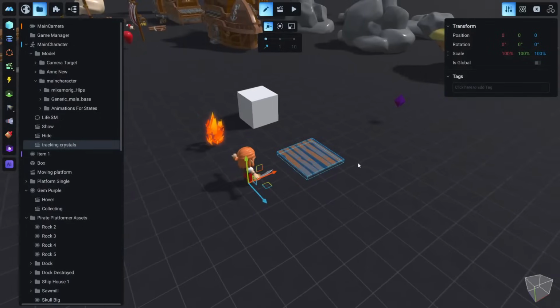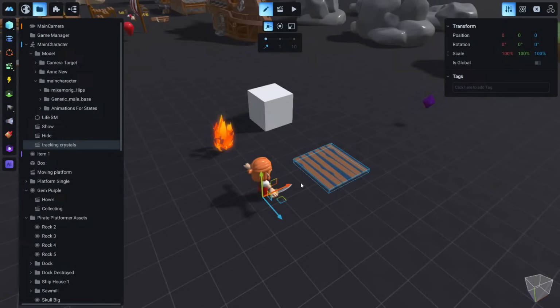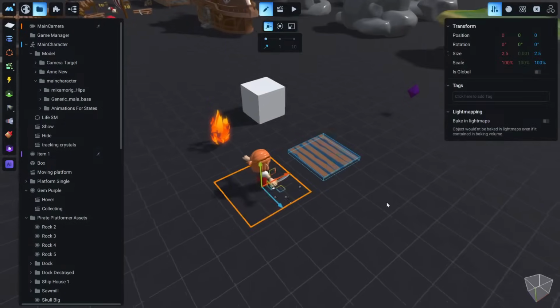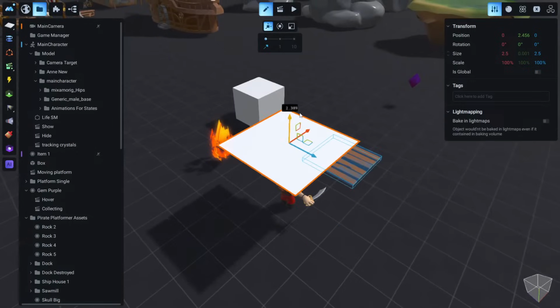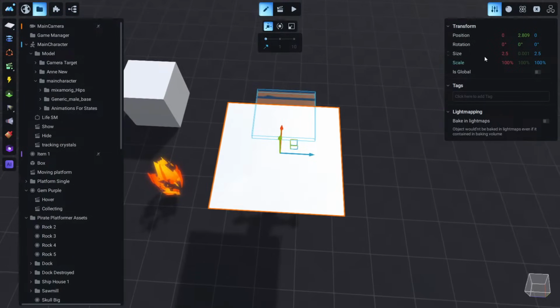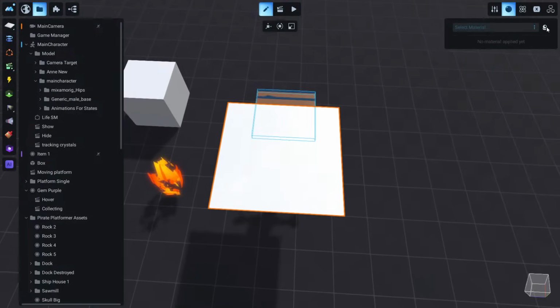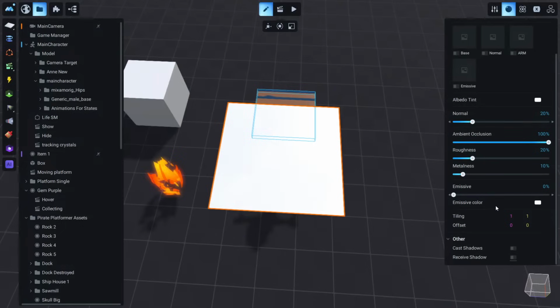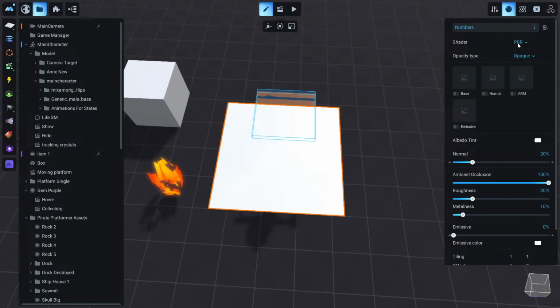So right now Manu doesn't have a proper user interface feature, but this is something that we can create just to see how things work, and sometimes it works really well. So let's add to our scene a simple plane from the primitives. Okay, and we will move this plane a little bit here, and we are going to create a new material like we did before, and we will call it numbers, and we will disable shadows. We don't need this to cast any shadows or to be affected by other shadows.